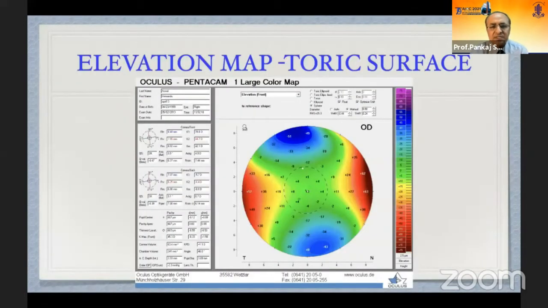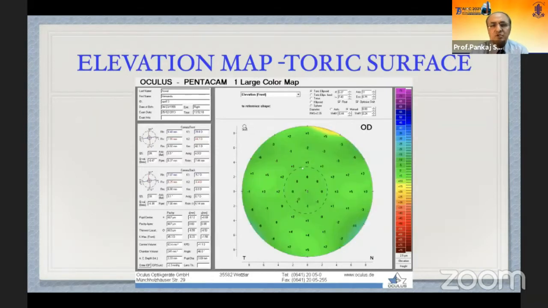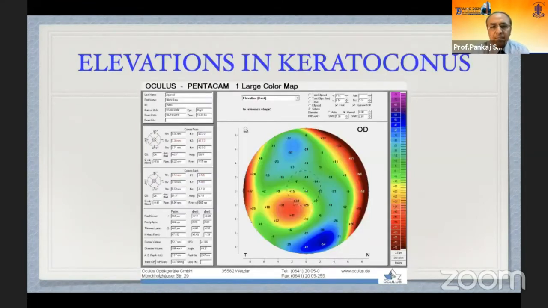This is again a similar thing. This is a regular astigmatism. Instead of a best fit sphere, here we have taken a sphere of 8.13, which is the average of K1 and K2. However, if we choose a toric ellipsoid, everything becomes normal. So for regular astigmatism, we need to take a toric ellipsoid so that we can know these elevations.